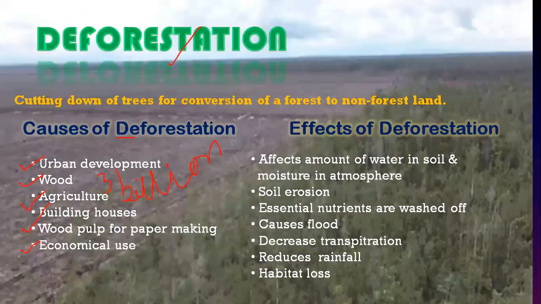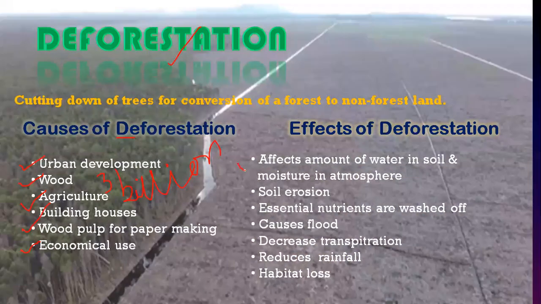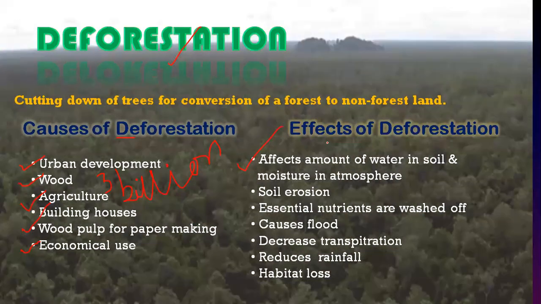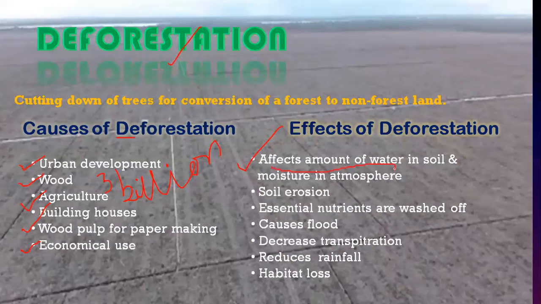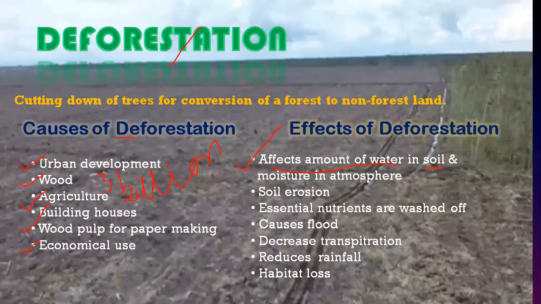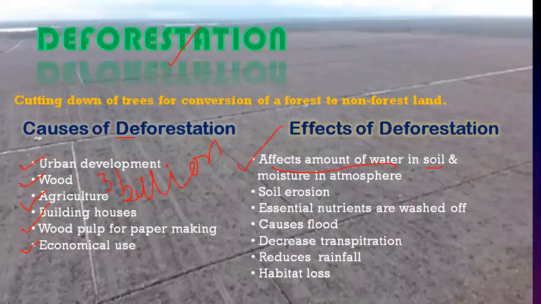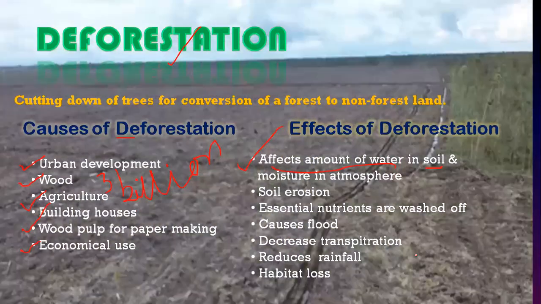What are the effects of deforestation? A very major effect is that it affects the amount of water in the soil and moisture in the atmosphere. If the trees were not there, what happens?